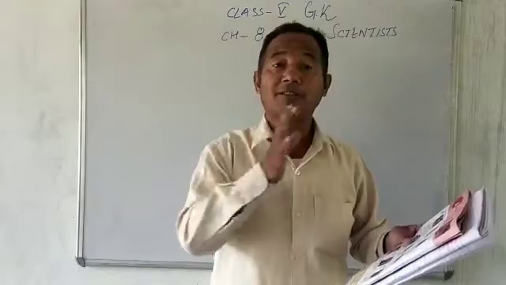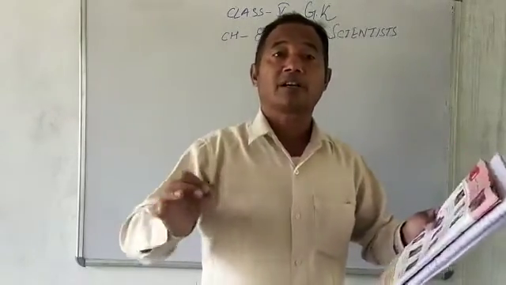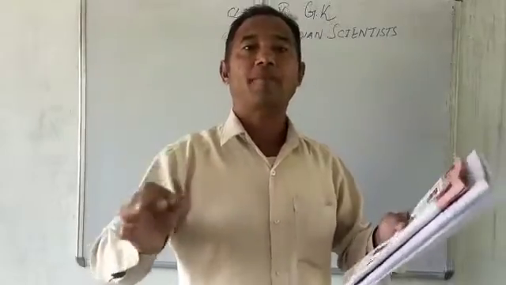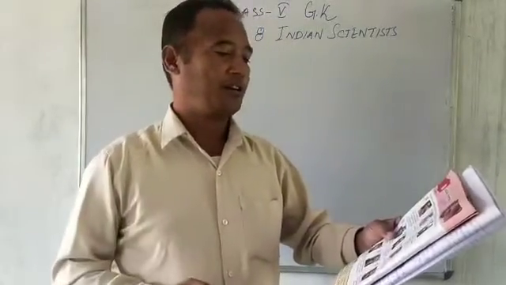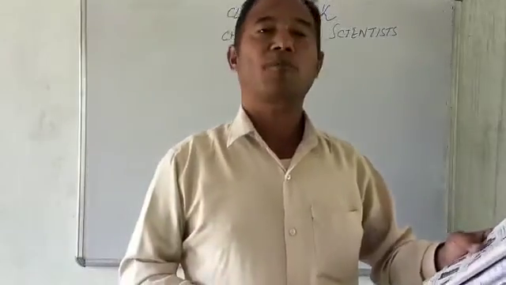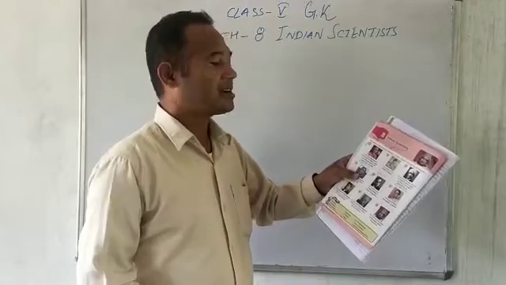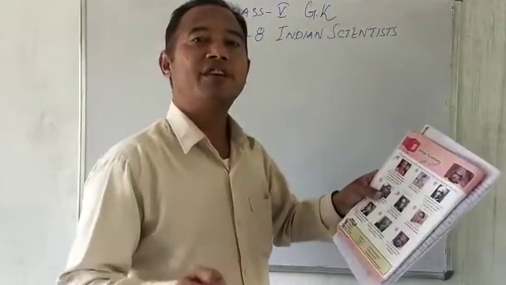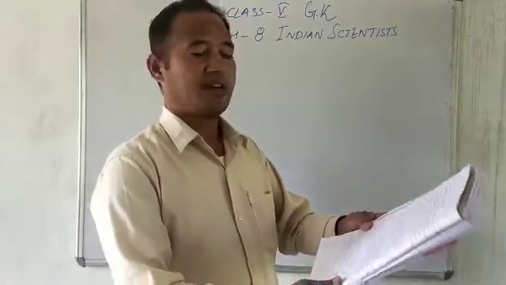So he was the first scientist who was educated in India and became one of the greatest scientists of the world, and he also received the Nobel Prize for Physics. So who is he? He is C.V. Raman. C.V. Raman. Understood? So let's know more about C.V.